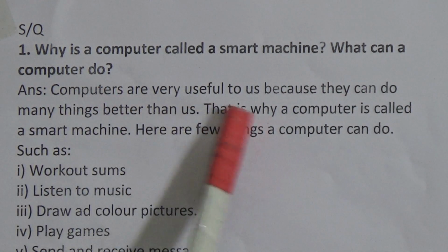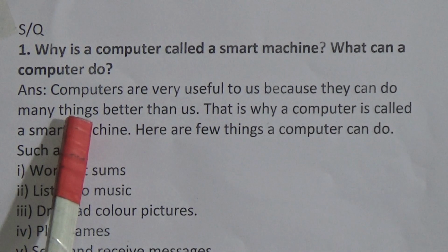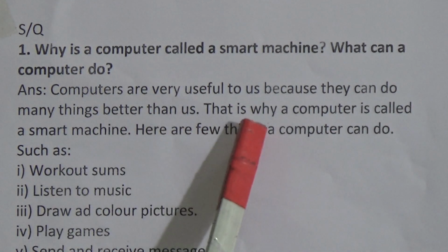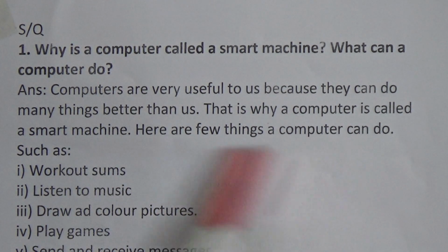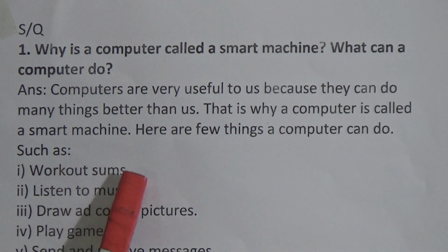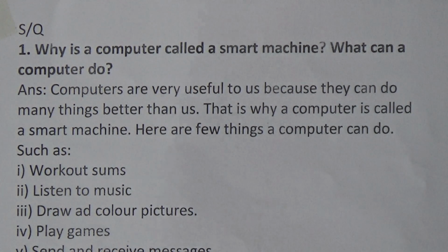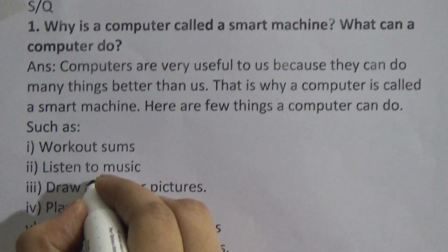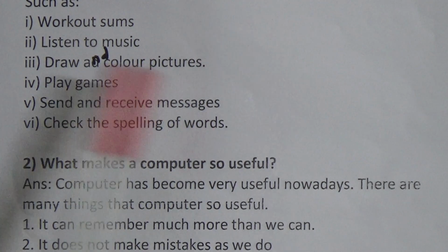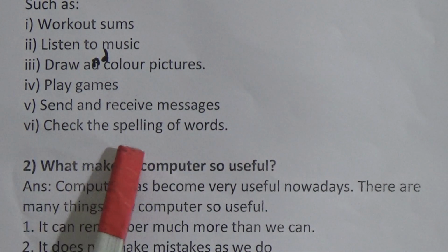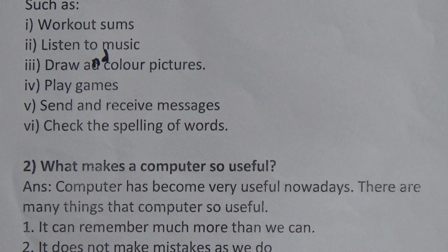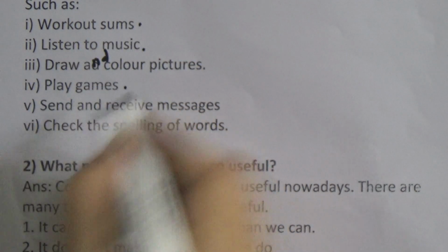Computers are very useful to us because they can do many things better than us. That is why a computer is called a smart machine. Here are a few things a computer can do: 1, work out sums; 2, listen to music; 3, draw and color pictures; 4, play games; 5, send and receive messages; 6, check the spelling of words. Now put the full stop.